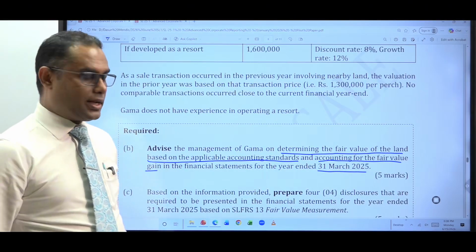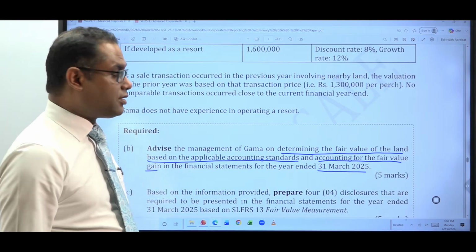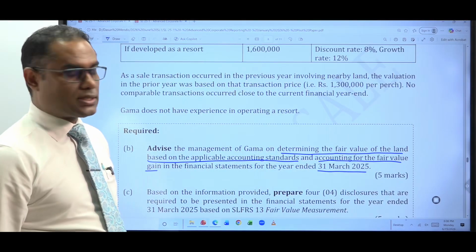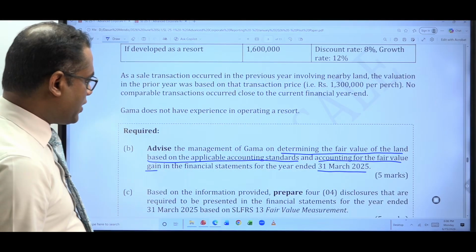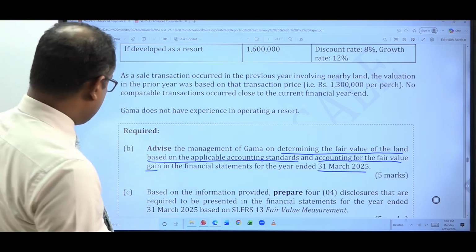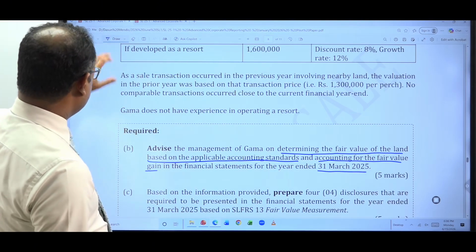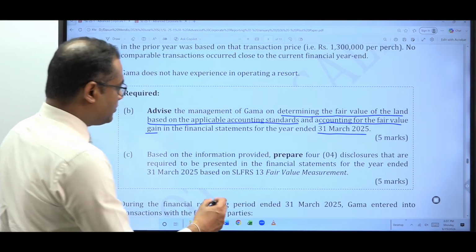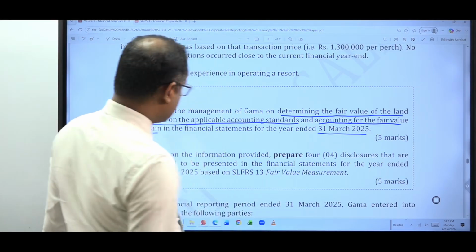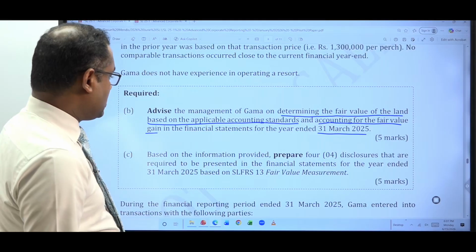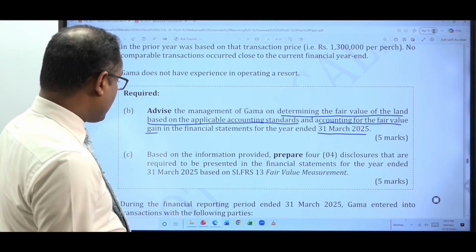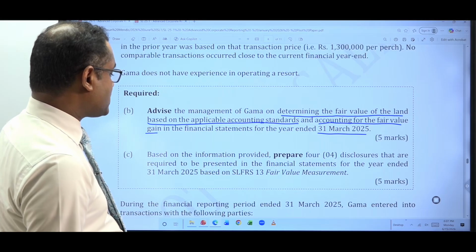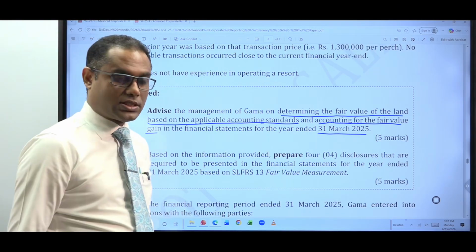How to determine the fair value of the land, and how to account for the fair value gain in the financial statements for the year ended 31st March 2025. Then part C is also relevant to this particular scenario: based on the information provided, prepare 4 disclosures that are required to be presented in the financial statements for the year ended 31st March 2025 based on SL-25-1, the fair value measurement standard.